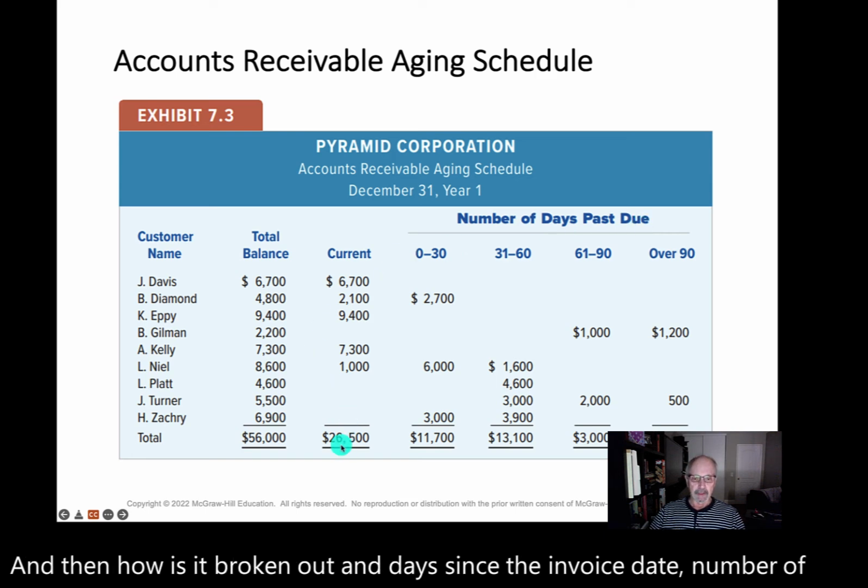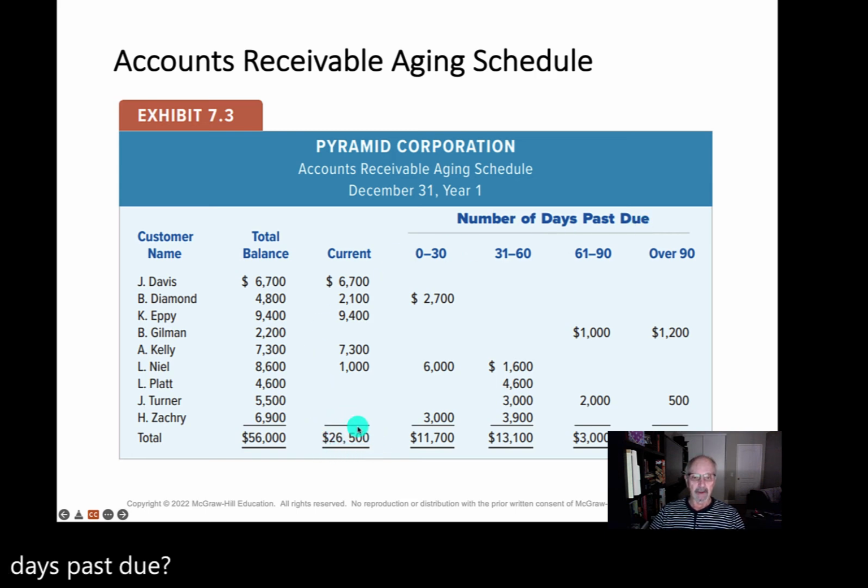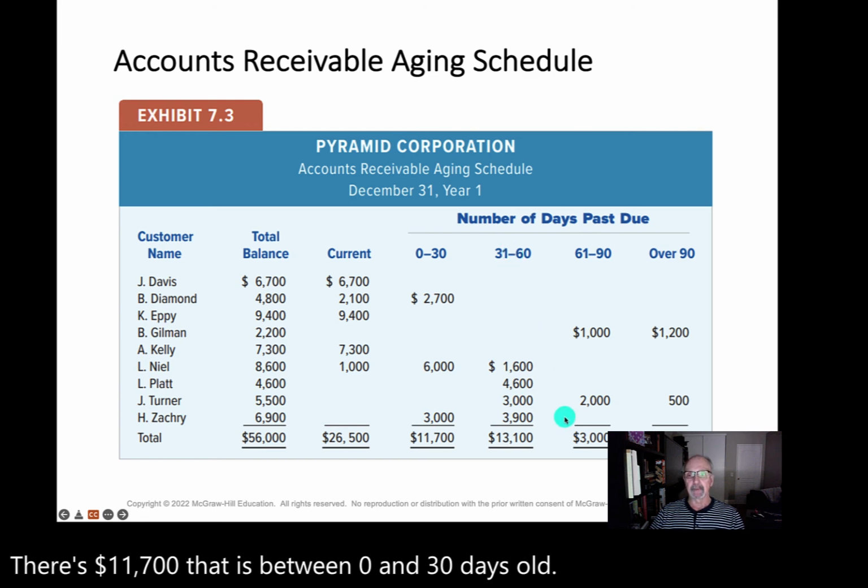So we've got $26,500 that's current. There's $11,700 that is between 0 and 30 days old. $13,100 that's 31 to 60. $3,000 61 to 90, and then $1,700 over 90 days.